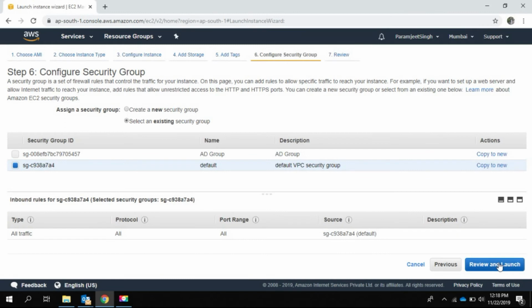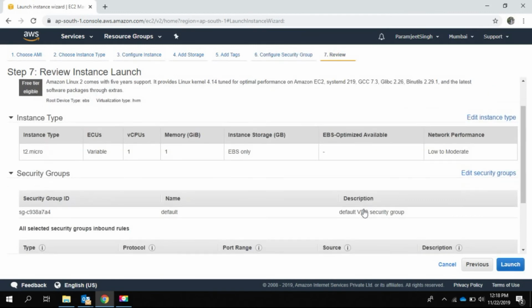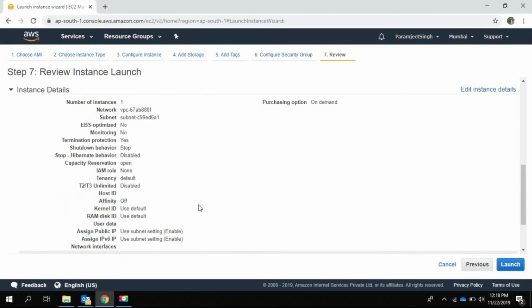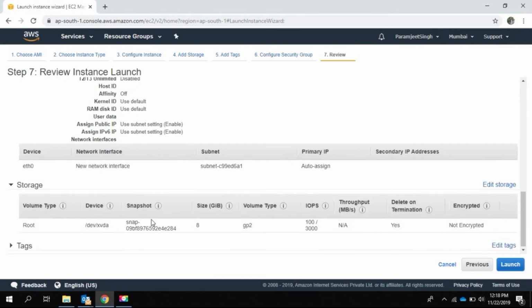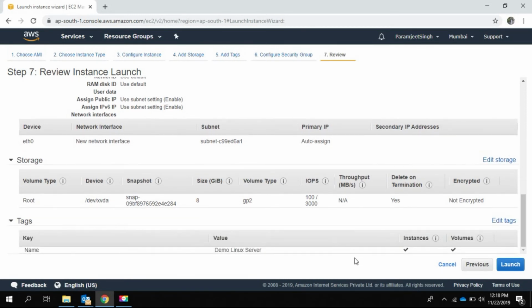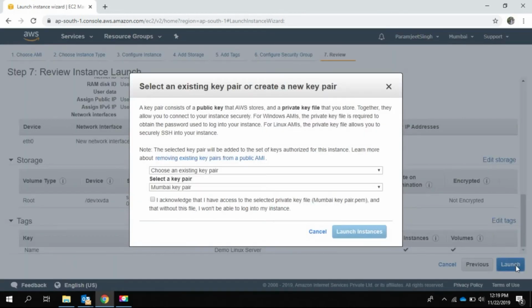We will just review our configuration, have a look on it. If we need to change anything, we can just go to previous and change it. Everything seems to be perfect. Just now click on launch.